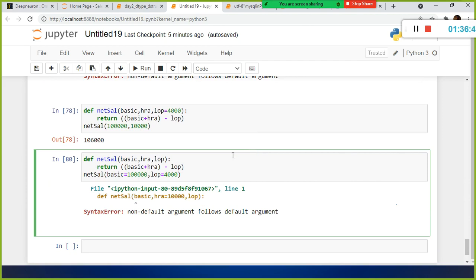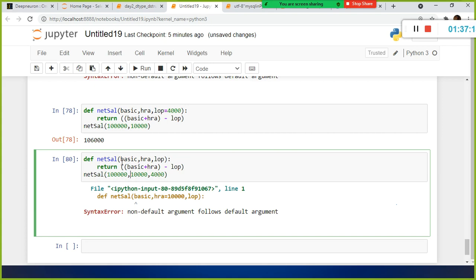And next thing is, as I told you earlier, the values when you pass them, the order matters. For example, 100,000 is basic and HRA is 10,000 and LOP is 4,000, right? So is there any way I can change the order while invoking the function? That is where keyword argument comes into the picture.